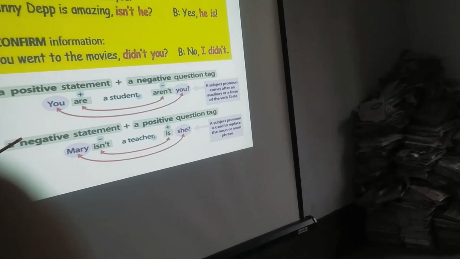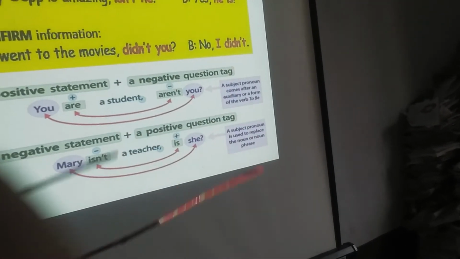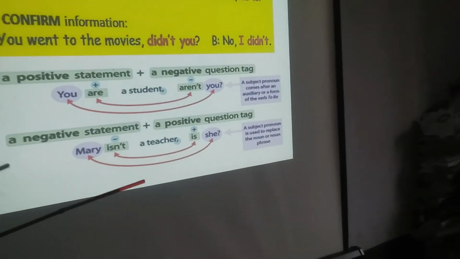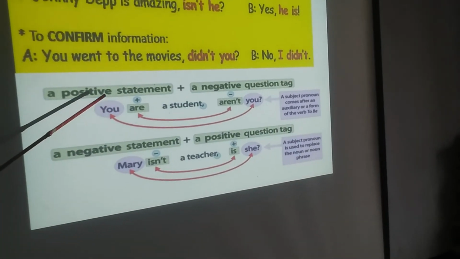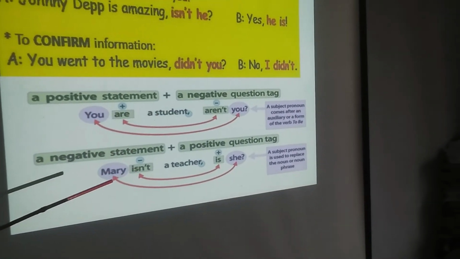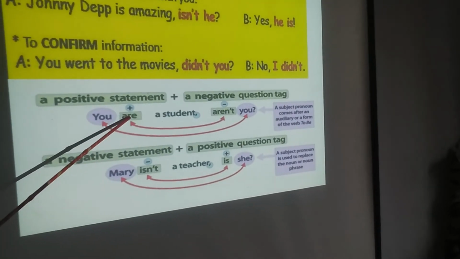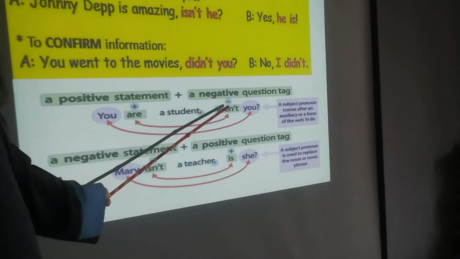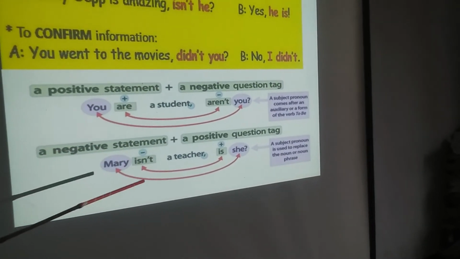And another example: a negative statement will change to a positive tag. So if we try to say the answers of this first example, you are a student, the answer is aren't you. This statement is positive, and the tag is negative: aren't you.